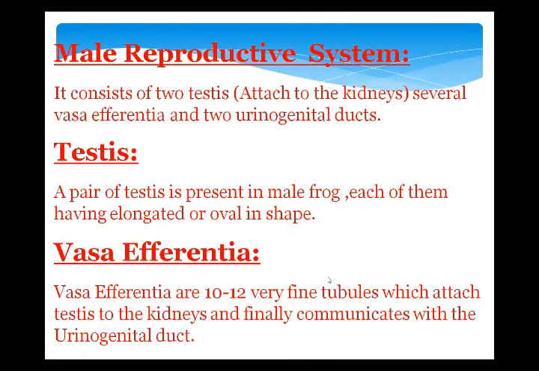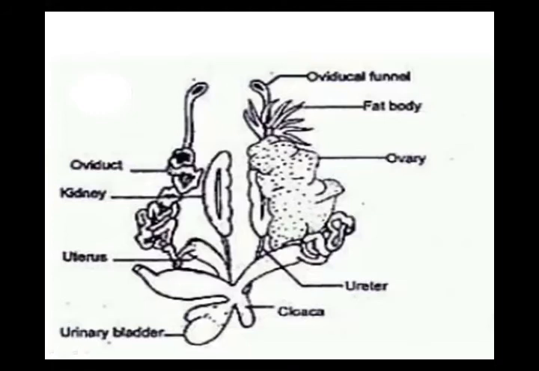If I show my female reproductive system, you can see all the organs of excretion very clearly. Kidneys are here. Are you seeing my cursor? A pair of ureters is present here. The urinary bladder is very prominent. The cloaca is very prominent.